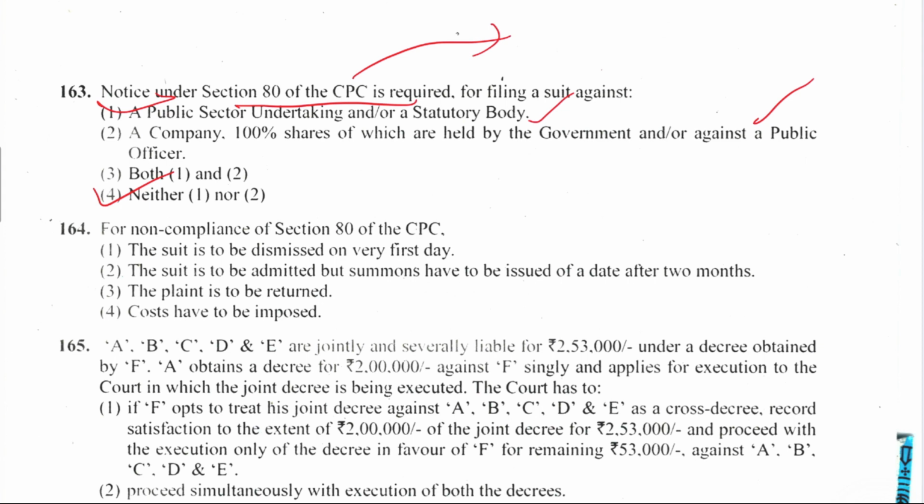164. For non-compliance of Section 80 of the CPC, the suit is to be dismissed on the first day, the suit is to be admitted but summons have to be issued for a date after 2 months, the plaint is to be returned, or costs have to be imposed. Right answer is option number 3. The plaint is to be returned.